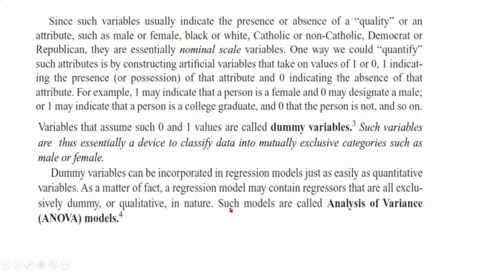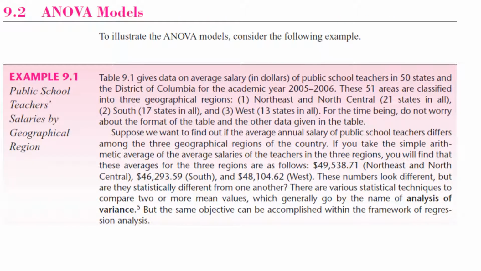So by now you have developed a basic concept of dummy variables. Next we will discuss how dummy variables are used in regression models, specifically regression models where all the independent variables are dummy. I repeat: if in a regression model all the independent variables are dummy variables, then we call such a model an ANOVA, or analysis of variance, model. So with this, let's discuss the first example of ANOVA models.